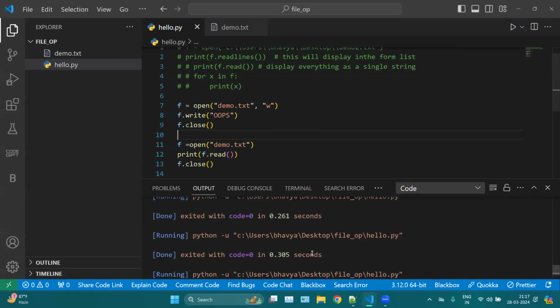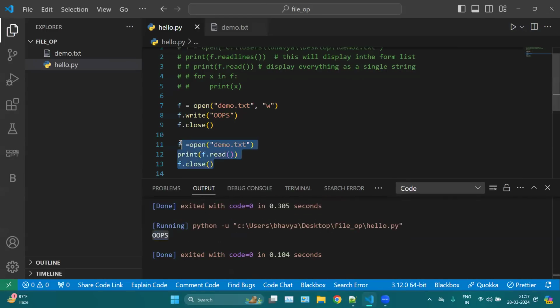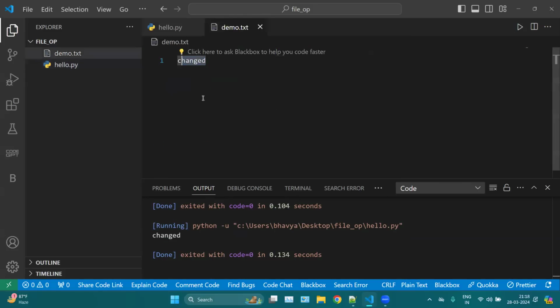And if I run this line, you can see "Oops", whatever is in your file. So let's say I want to change this line to "changed". If I run this again, now this "Oops" will be overwritten and "changed" will be present in the file. If I run this, you can see changed. And if you see your original file, you can see changed here. So this is how we can write.